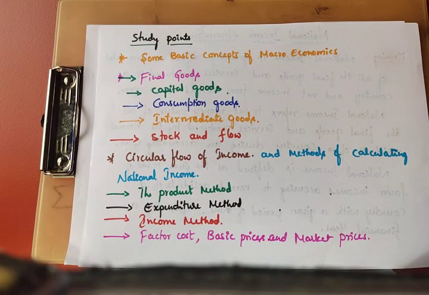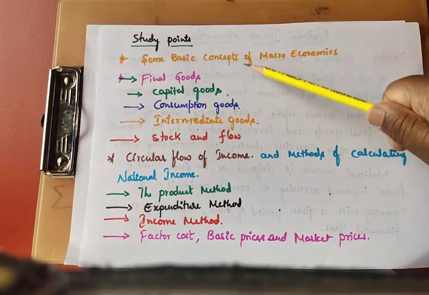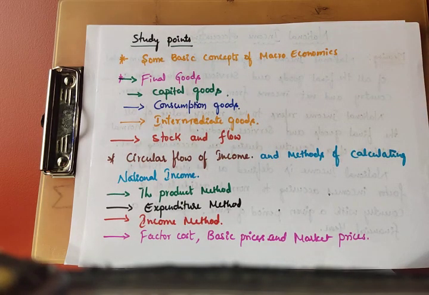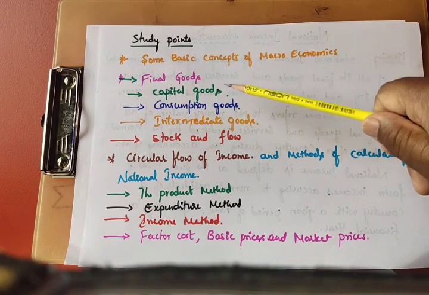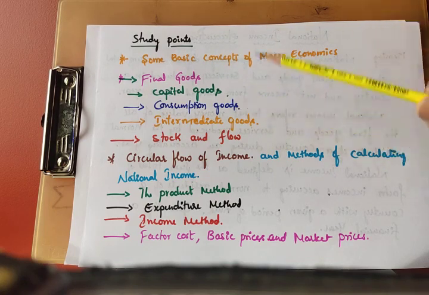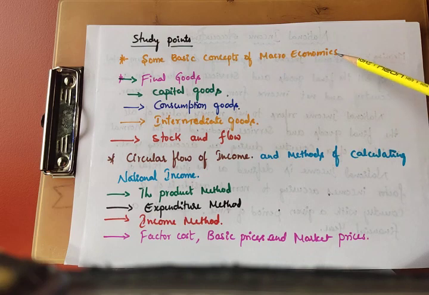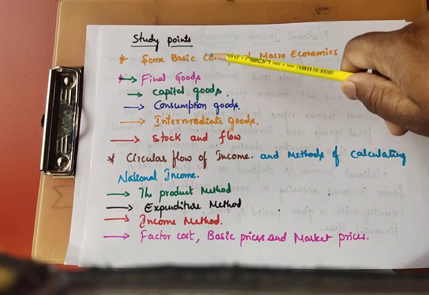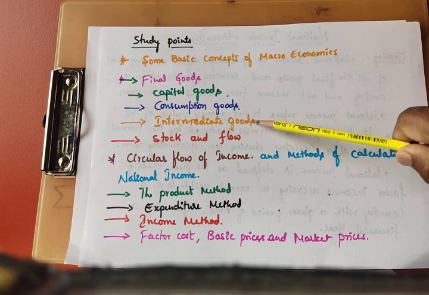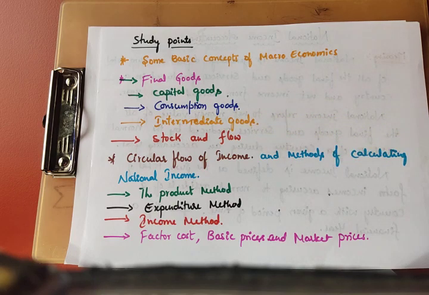So which topics do we have to discuss under this chapter? What are the study points? Under this we should discuss some very important basic concepts of macroeconomics: final goods, capital goods, consumption goods, consumer goods, intermediate goods, stock and flow. Very important.